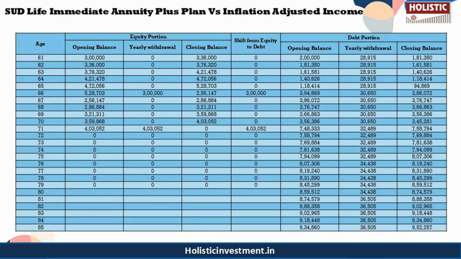So every 5 years we are going to rebalance the portfolio by moving the gains from equity to debt and a full debt shift by 87, reducing the exposure to market volatility in your later years. So this approach leaves a surplus corpus of 9.34 lakhs compared to just the 5 lakh return of purchase price from the SUD policy. In addition, it provides inflation adjusted withdrawals, flexibility in investment choices, and a sustainable corpus beyond your lifetime. A 60:40 equity to debt strategy combined with periodic rebalancing can deliver steady income, protect against inflation, and build wealth that outlives you.